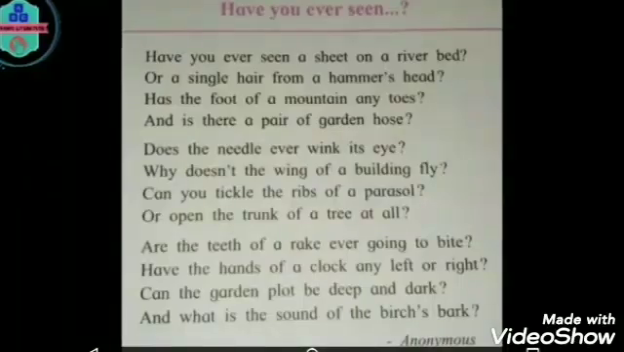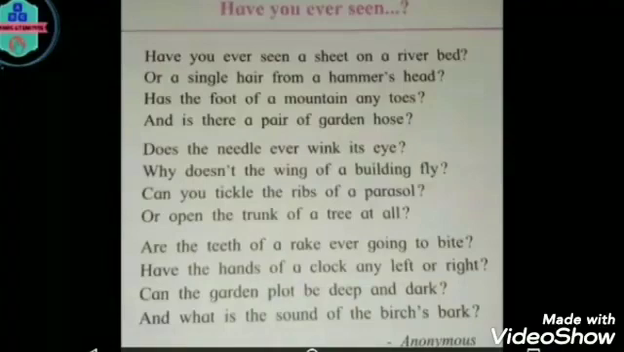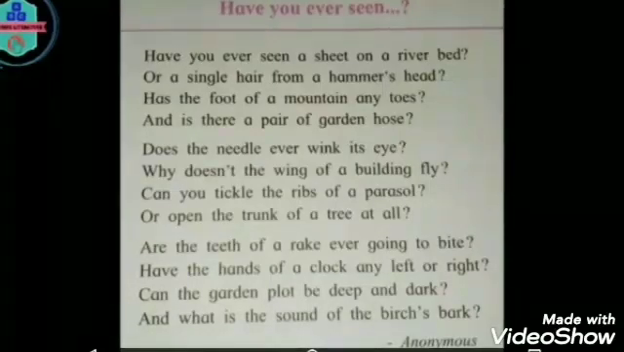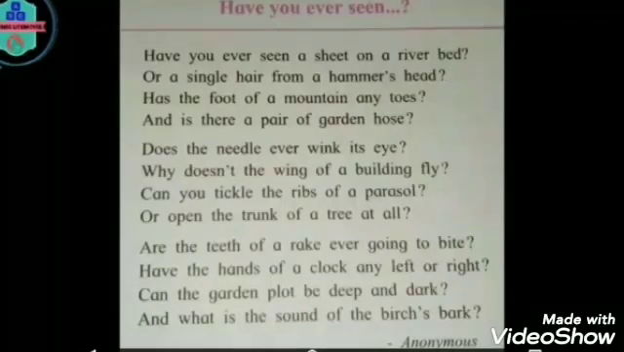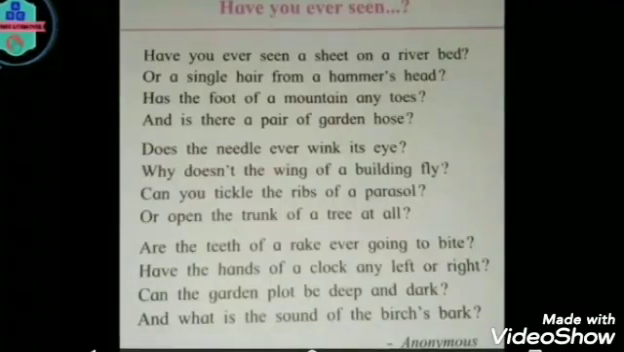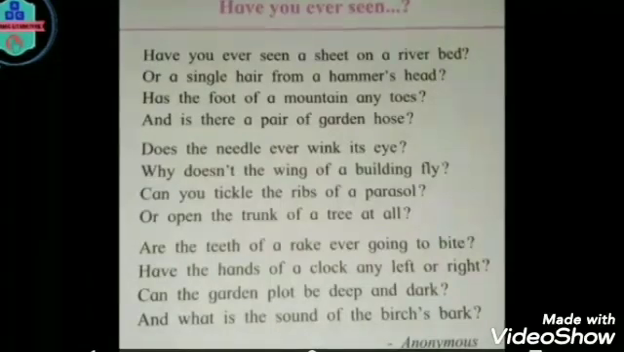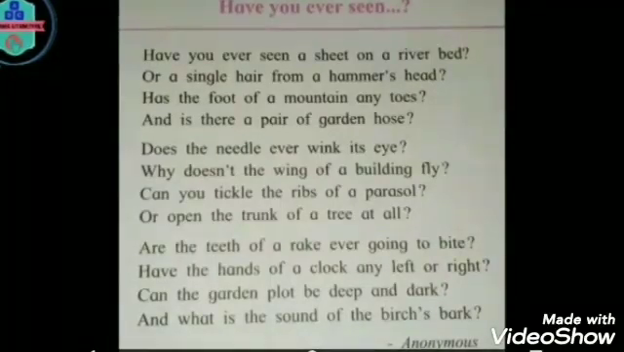See the poem, Have You Ever Seen? It's a very funny and interesting poem as there are two meanings of most of the words, homographs. Have you ever seen a sheet on a river bed, or a single hair from a hammer's head? Has the foot of a mountain any toes? And is there a pair of garden hose?